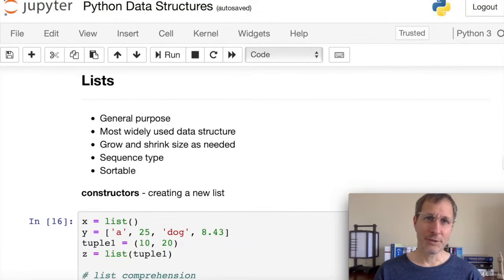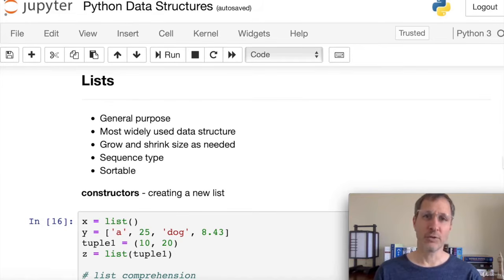So now let's dig into some of the specifics of lists, tuples, sets, and dictionaries. Again, as a recap, lists are the most general purpose data structure in Python. You're going to use these for a lot of stuff. And lists can grow and shrink in size as needed, so you can continue adding items to them or deleting items from them, and the size of the list will shrink accordingly automatically. Python does that for you.